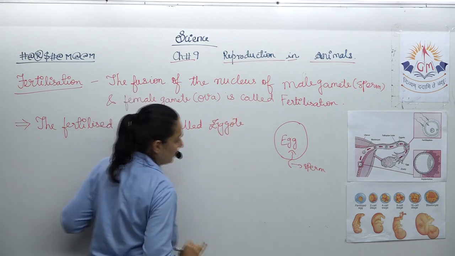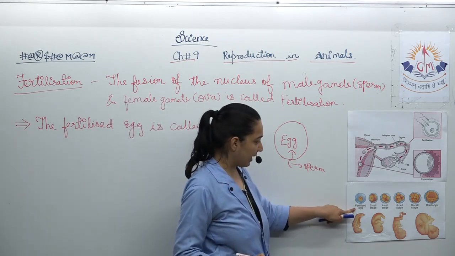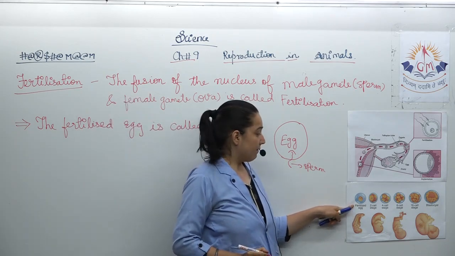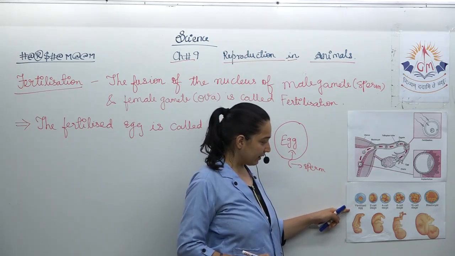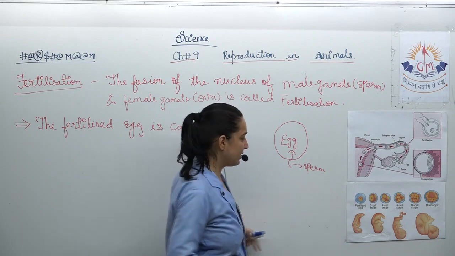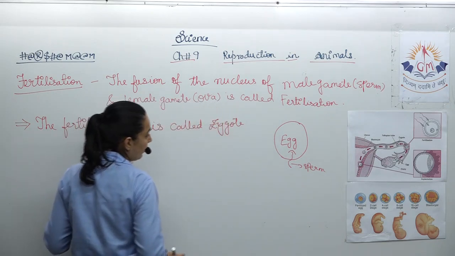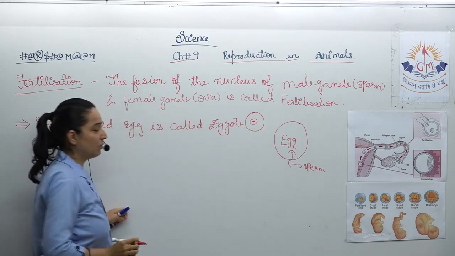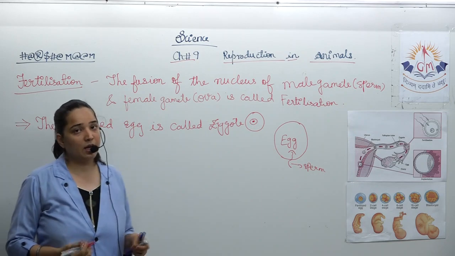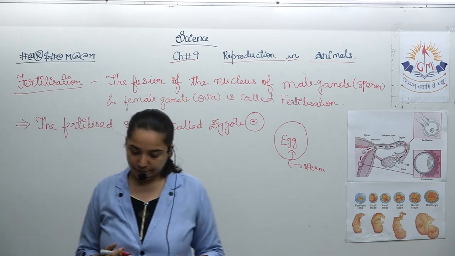The very first stage, this fertilized egg, when both the nuclei get fused, is called zygote. This is how their nucleus gets fused together.